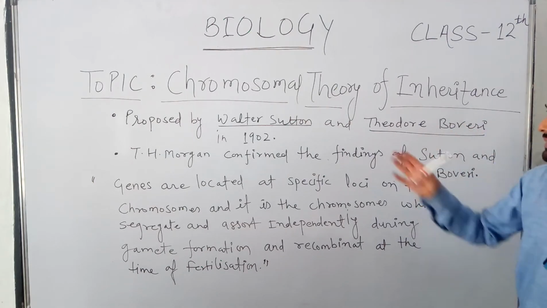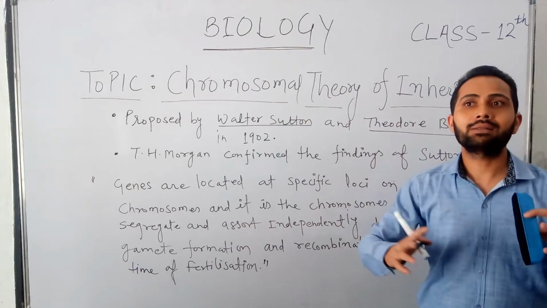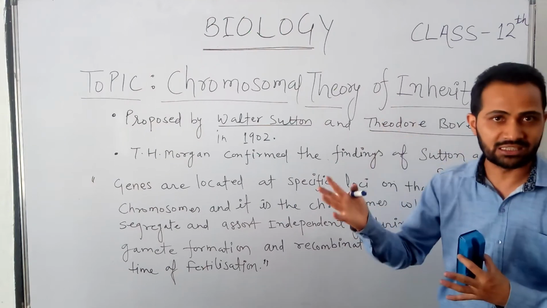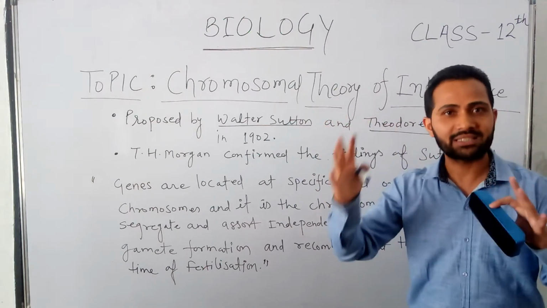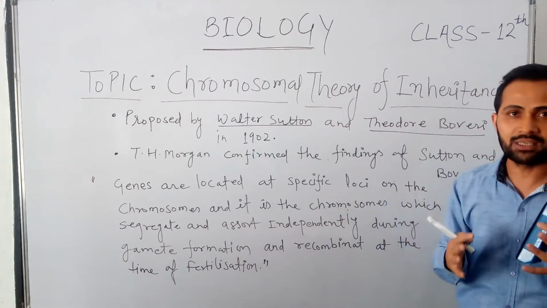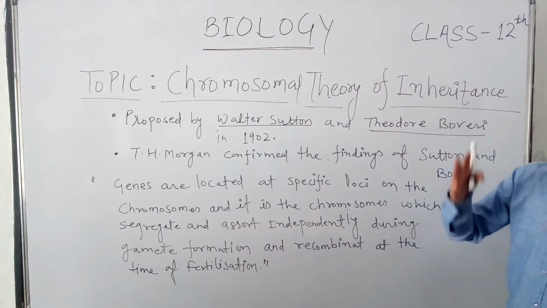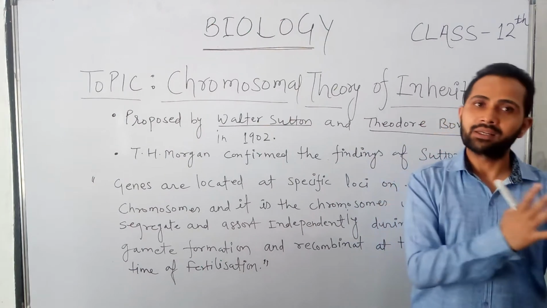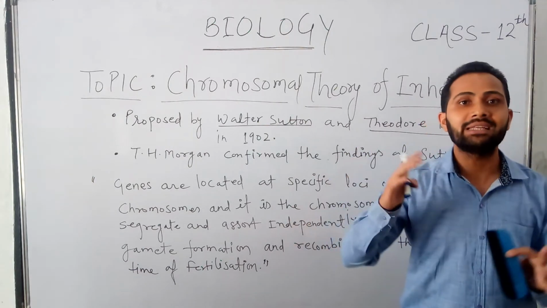Sutton and Boveri combined their findings with the Mendelian discovery regarding genes, and proposed the chromosomal theory of inheritance. This theory was proposed by these two scientists in 1902.